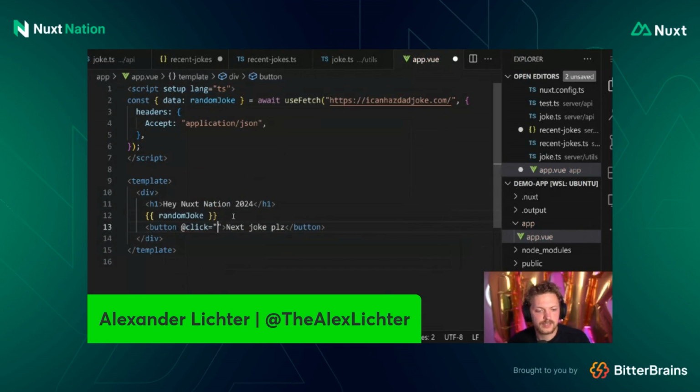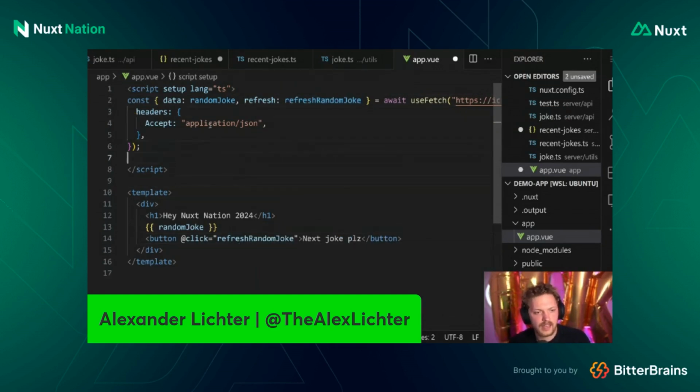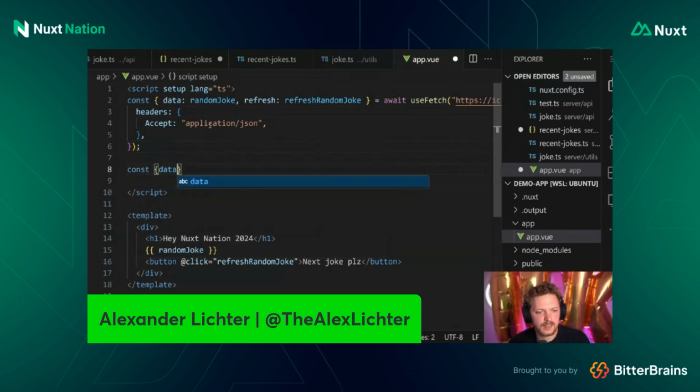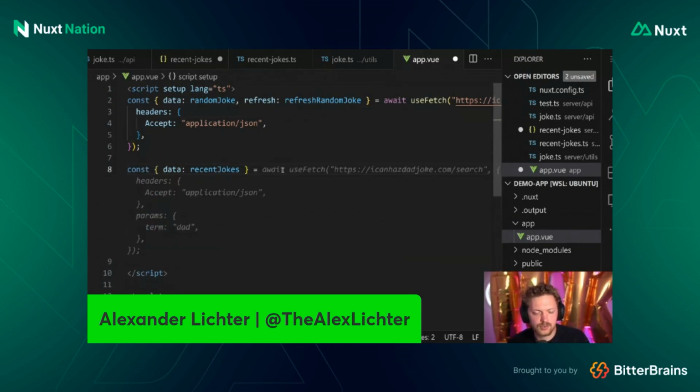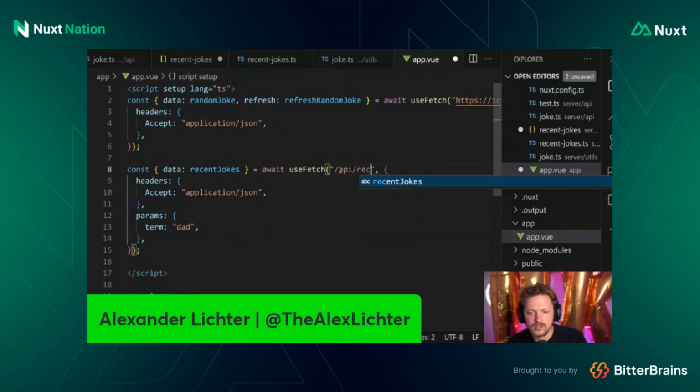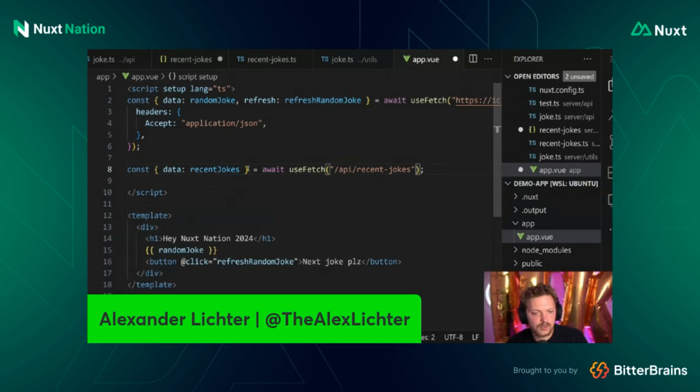And on click, we just call the refresh function. And the refresh function doesn't exist yet. So we'll say refresh comes from useFetch and say refresh random joke. We'll probably name this nicely so we really make sure that it works. And then we say const data recent jokes. Of course, we want to make sure we await the whole thing, and then we say /api/recent-jokes. We're good. We don't need any params. It's fine.